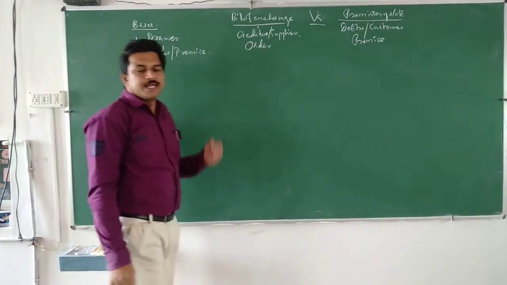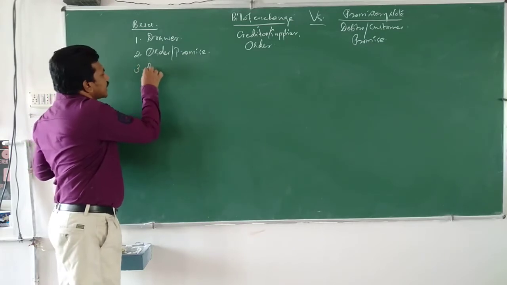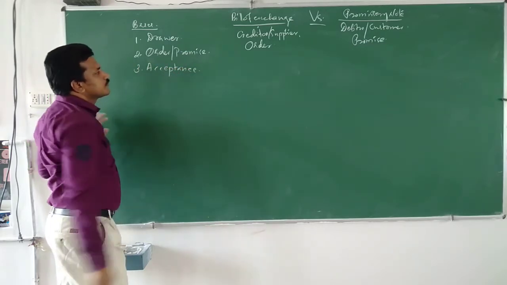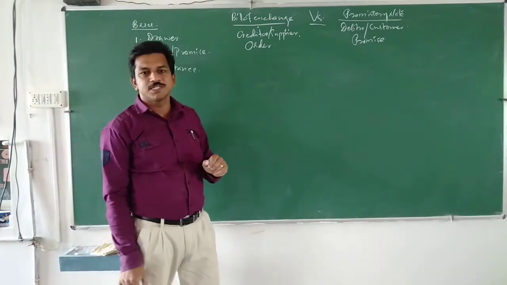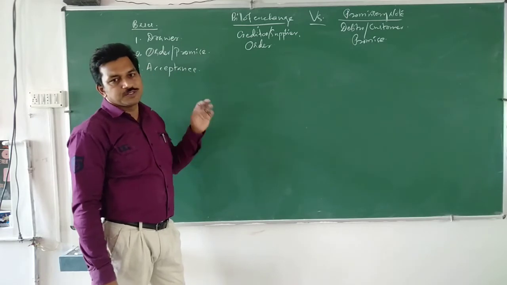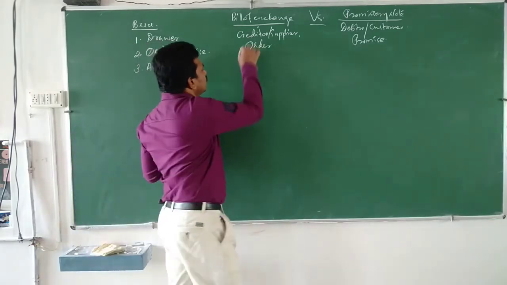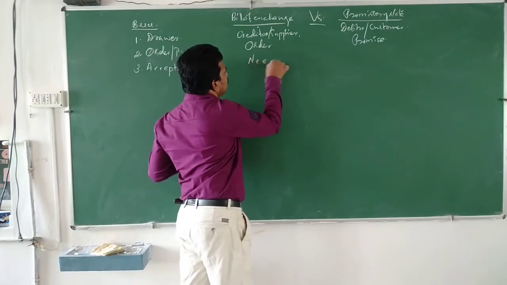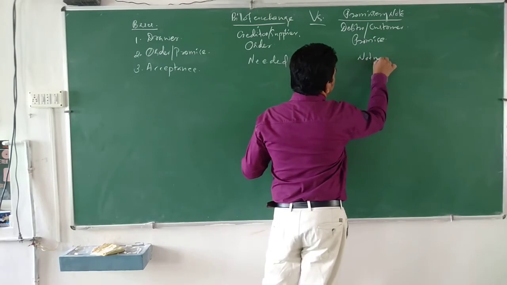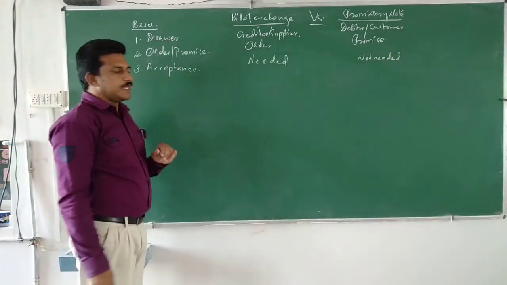Okay, then next, regarding acceptance. Where is acceptance needed? Acceptance is needed for a bill of exchange. That means the drawee should accept the bill of exchange. So acceptance is needed for a bill of exchange. Here it is not needed.